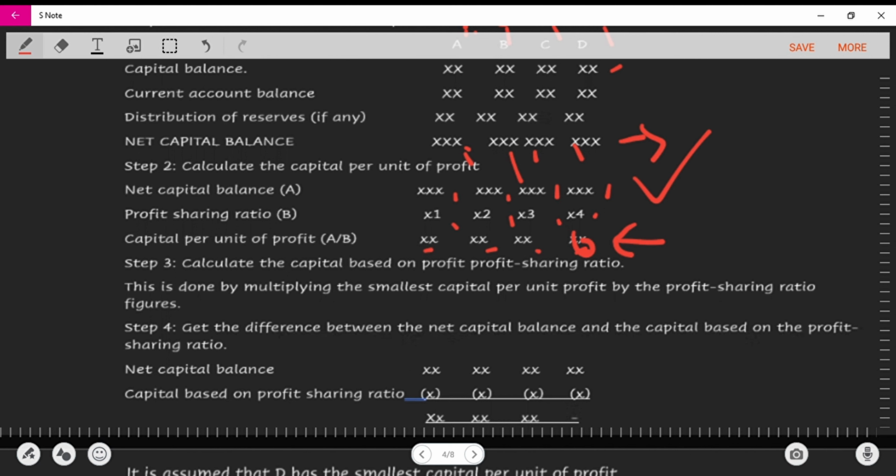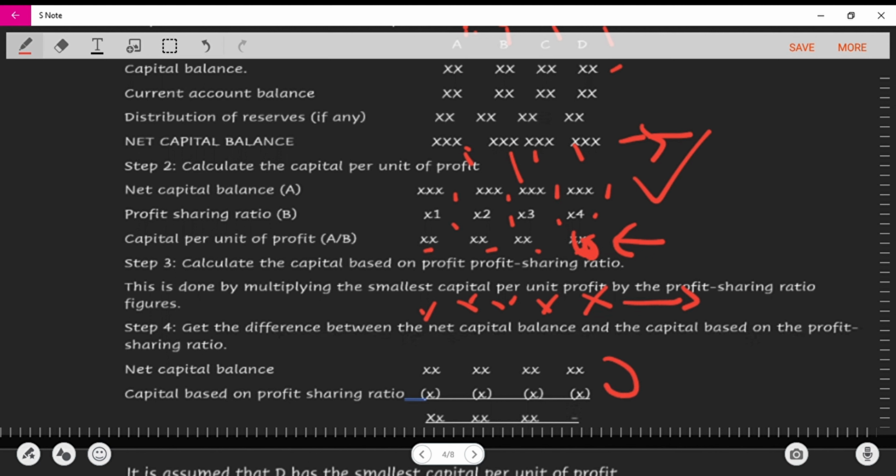So now step 4. Step 4 says get the difference between the net capital balance and the capital based on the profit sharing ratio. So the capital based on profit sharing ratio is what you get after you've multiplied this by each of their profit sharing ratio to get a new balance. You have to get the difference between their original net capital balance and this assumed proportion of capital per profit sharing ratio.